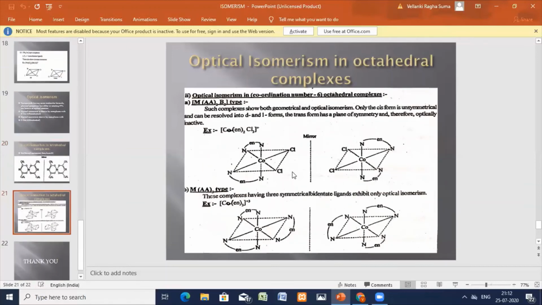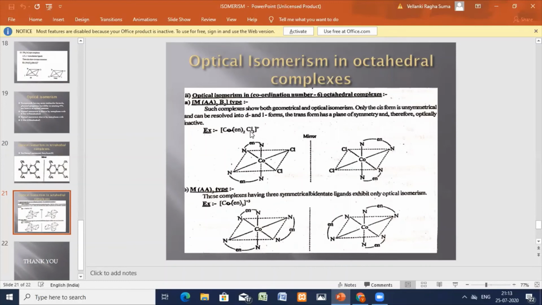Now we'll see optical isomerism in octahedral complexes. You can observe this octahedral complex for two types of formulas. MAA2B2: two AA plus two B, six ligands in total. This is the ethylene diamine dichlorocobalt complex. This is one type of ligand and this is the other type.